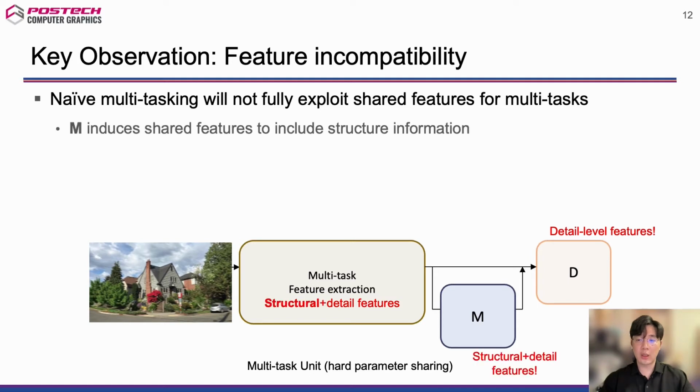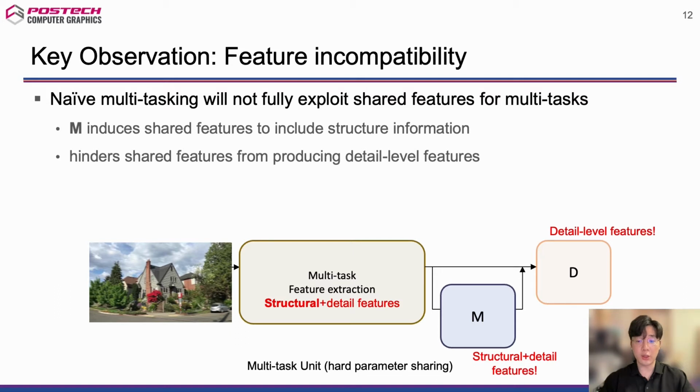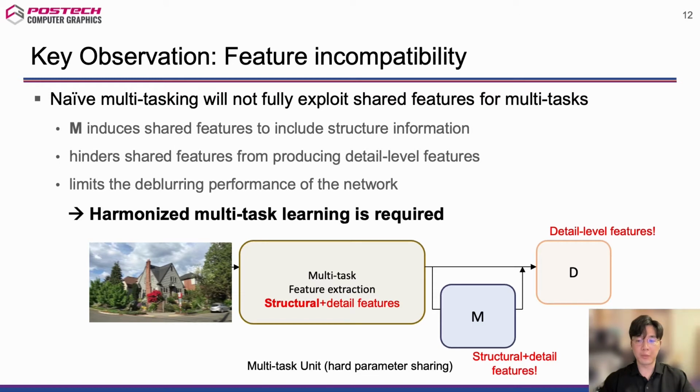On the other hand, the motion compensation task, which requires additional structure information, will induce the shared features to include structure information. This will hinder the multitask detail network from producing detailed features, and it will limit the deblurring performance of the network. To avoid this, we need a multitask network that extracts shared features that can work for both the deblurring and motion compensation tasks in a harmonious way.